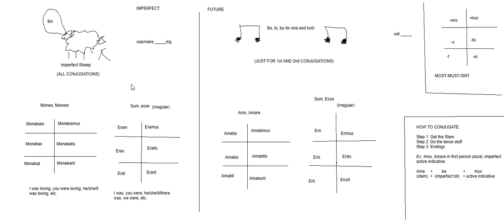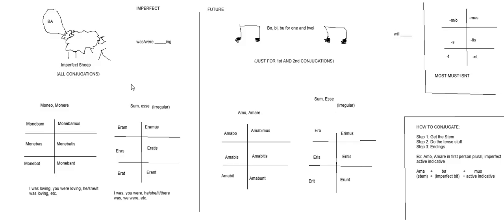The imperfect is was or were plus ing, so I was loving, you were loving, he, she, it was loving. For amo, amare, for moneo, monere, it would be I was advising or I was warning, you were warning, he, she, it was warning, etc. That is the basis of the imperfect.